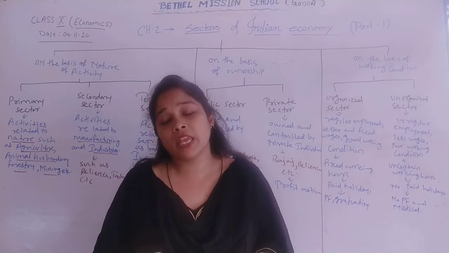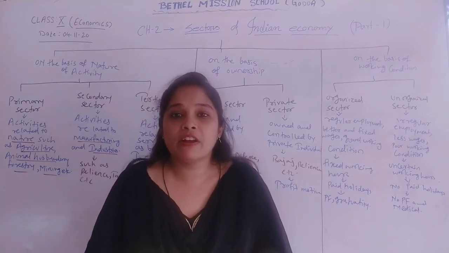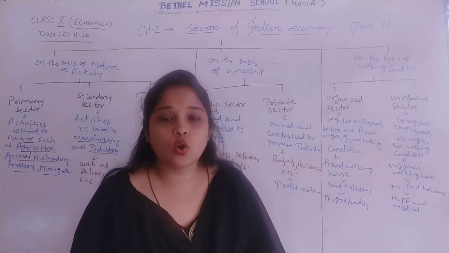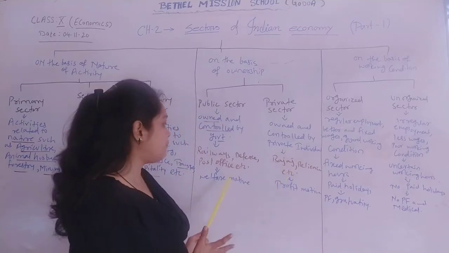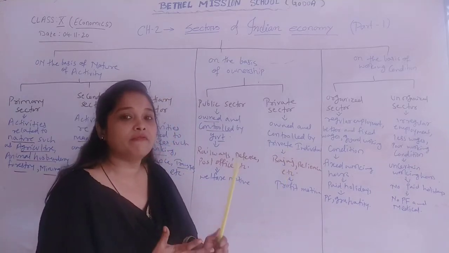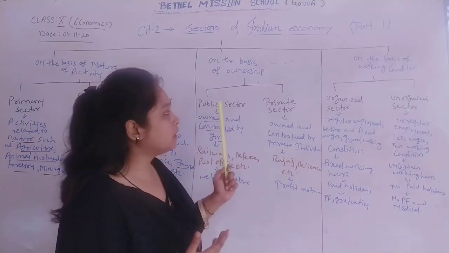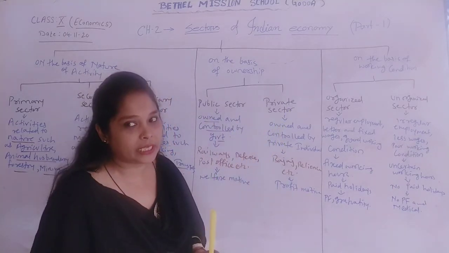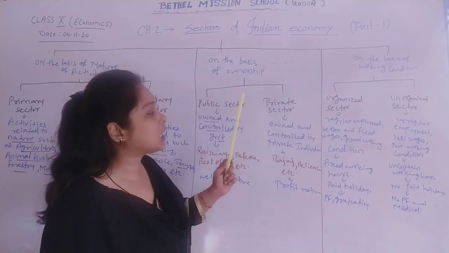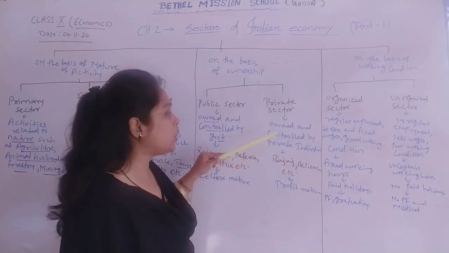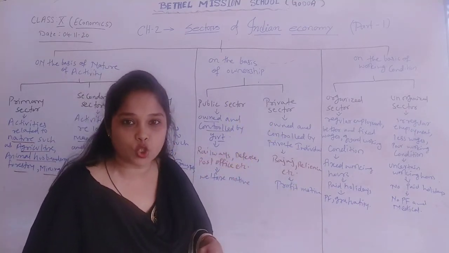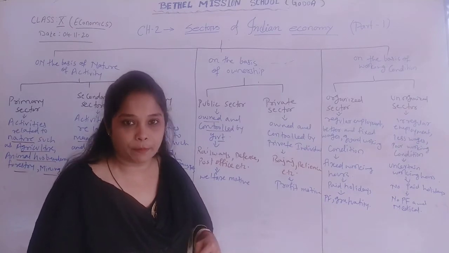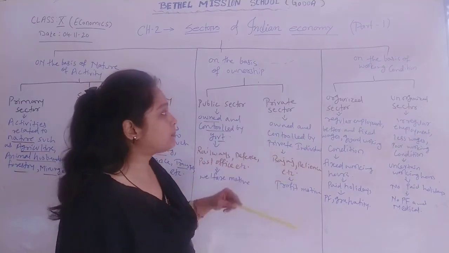Their main purpose is to provide welfare to the people. So you can say that the public sector is welfare oriented, or it has a welfare motive. Next one is the private sector. Private sector is the opposite of the public sector. Private sector means the industries or sectors which are owned and controlled by private individuals. There is private ownership. That is called private sector.